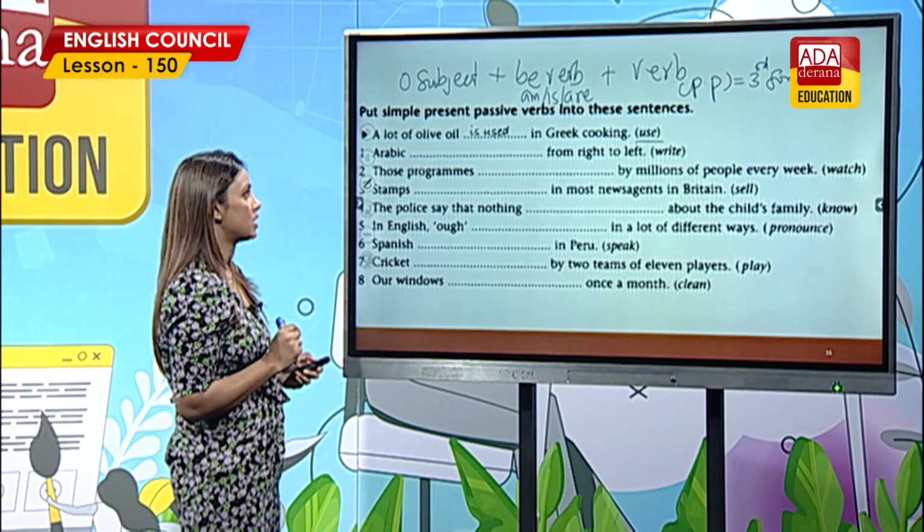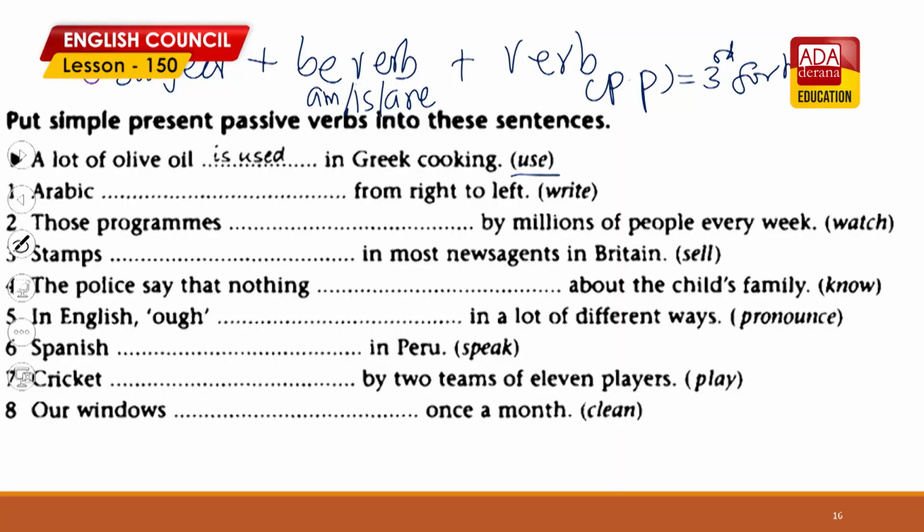Okay. So a lot of olive oil is used in Greek cooking. First one, oil. It's an uncountable noun. Usually uncountable singular nouns. Oil is uncountable singular. So you use your is there, right? Uncountable singular, oil is used. So the past participle of use is used.